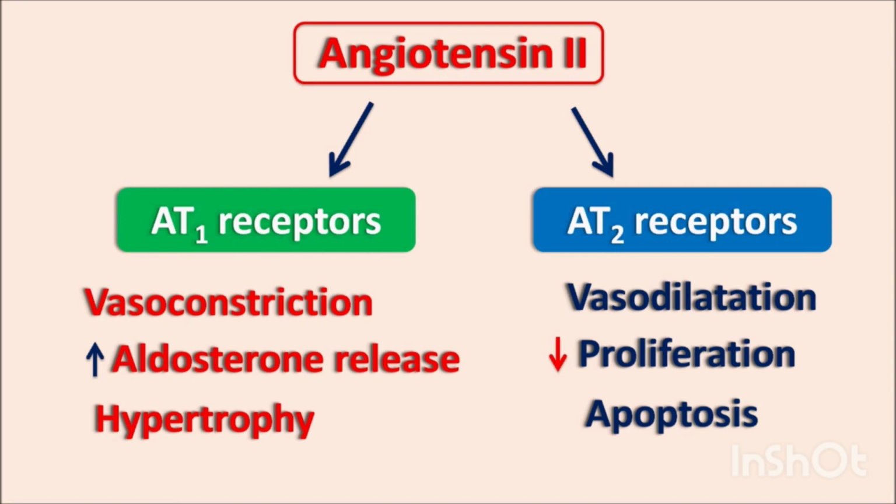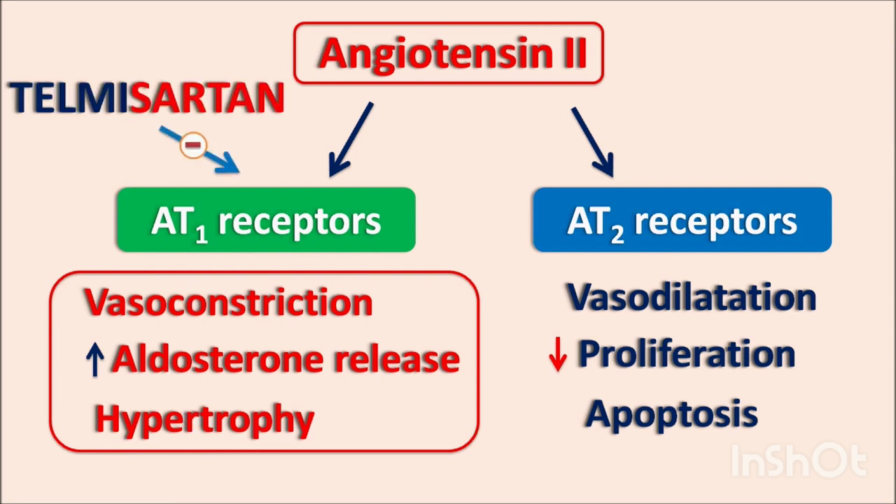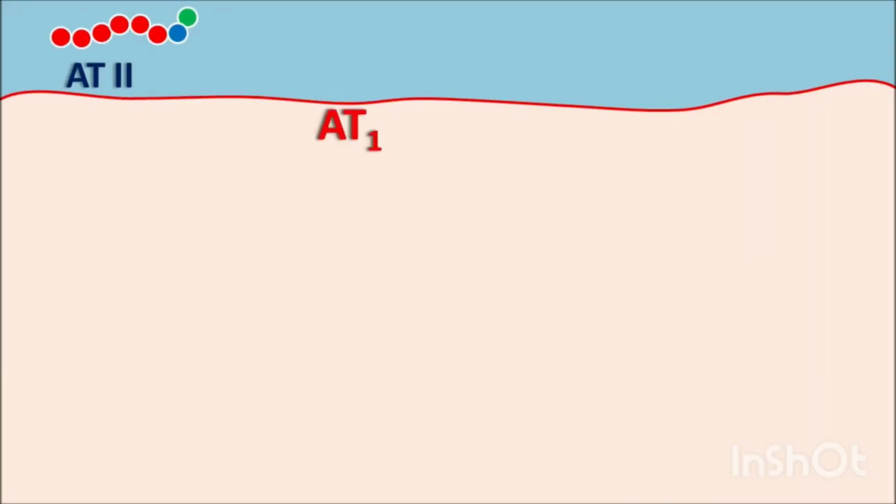The pathological functions of angiotensin 2 are related to the AT1 receptors. Telmisartan acts on the AT1 receptors and prevents vasoconstriction, decreases aldosterone release and prevents hypertrophy. Angiotensin 2 is an octapeptide and acts on the AT1 receptor, which is a G protein coupled receptor with 7 transmembrane units.